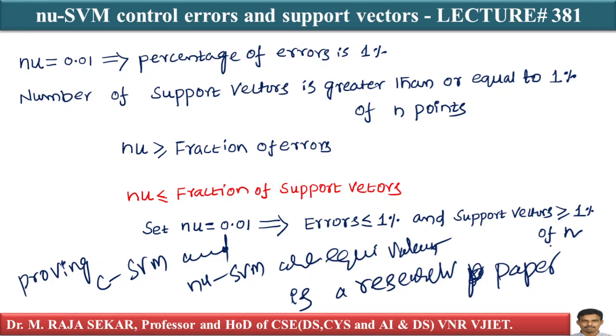It is an upper bound on the number of errors and a lower bound on the number of support vectors.